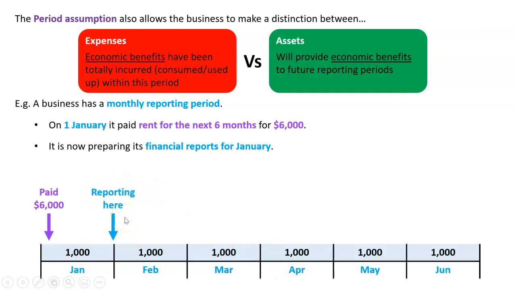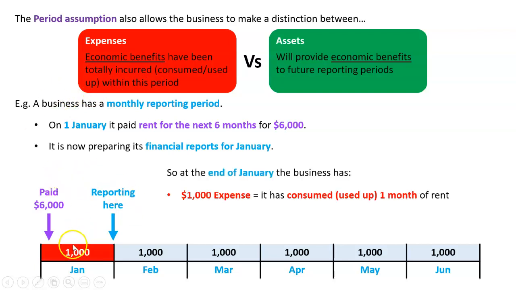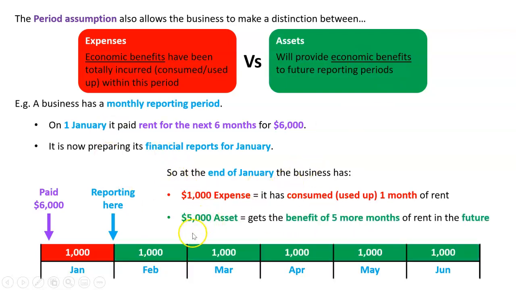So now, because we're using this period assumption, we can say, well, I've used up January's rent. I've used up the economic benefits of that rent. It's been incurred, consumed, however you want to put it. So that is an expense. What does that mean at the end of January though? This is the rent I haven't used up. Rent is an economic benefit, and it's going to be used up in future periods. So the beautiful thing about this period assumption is it says, well, you can now recognize there's a $5,000 asset for the economic benefits you will get in the future from 5 months more of rent. And that's the beauty of the period assumption. It allows us to draw a distinction between the expenses and the assets.